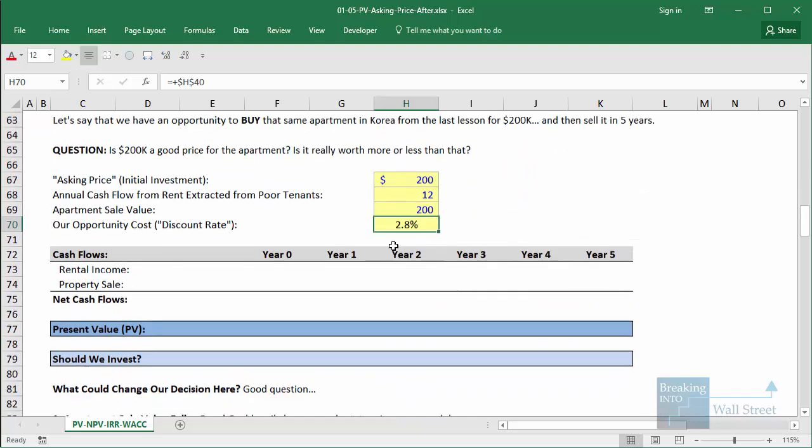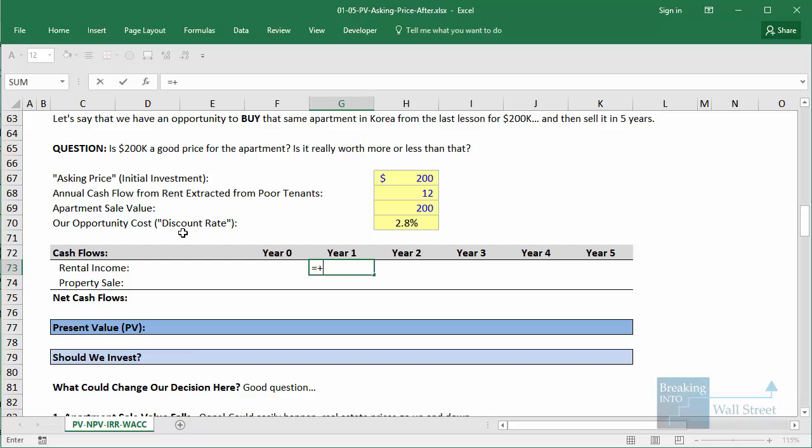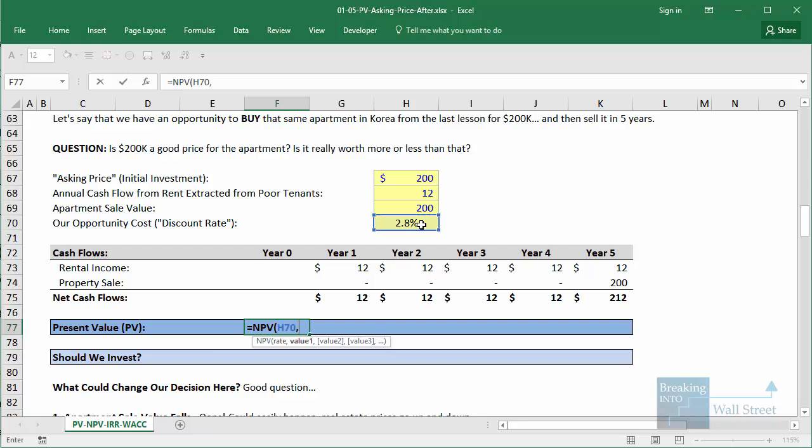So to calculate the cash flows from this apartment, first we start by taking our annual cash flow from rent, and we copy this across through all 5 years. For property sale, we'll enter 0 in the first 5 years. And then in the last year, we'll link to the apartment sale value at the end. And then we can sum up everything here. Now, as I said, there are a couple different ways you can do this. We can use the NPV function and use our 2.8% rate and apply it to everything here.